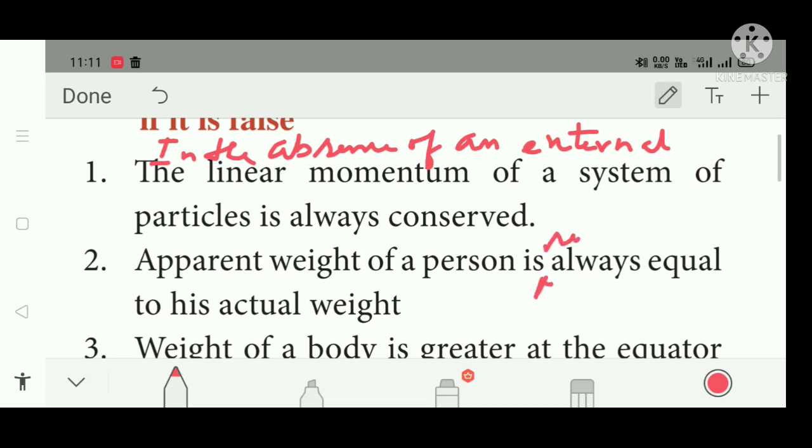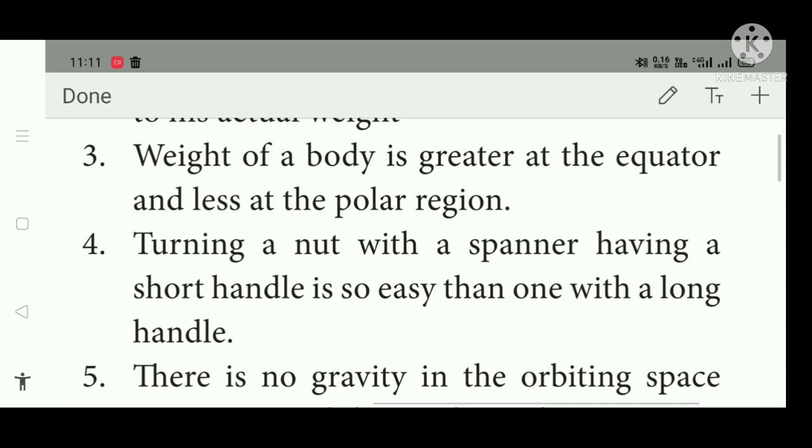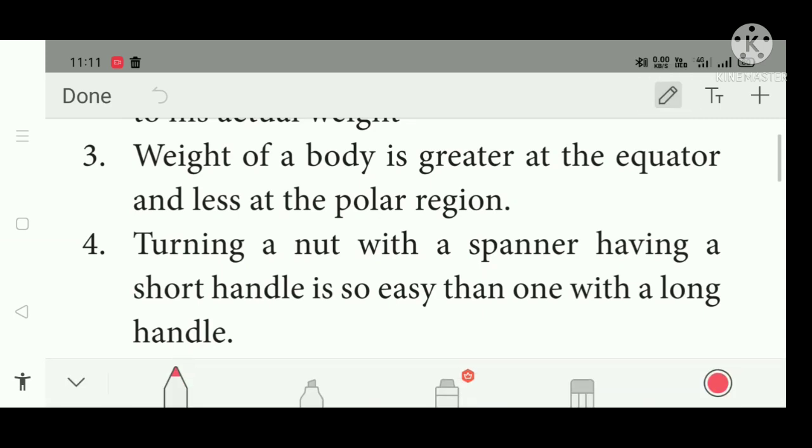not always equal. The weight of a body is greater at the equator and less at the polar region. The weight of a body is greater at the poles and lesser at the equator. Otherwise, you have to change it: the weight of a body is lesser at the equator and greater at the polar region.